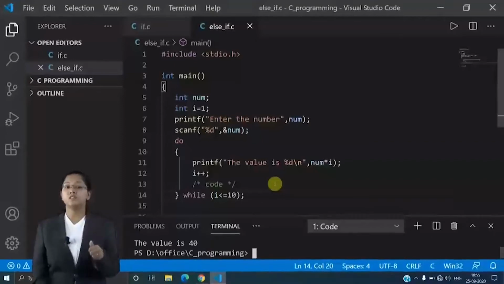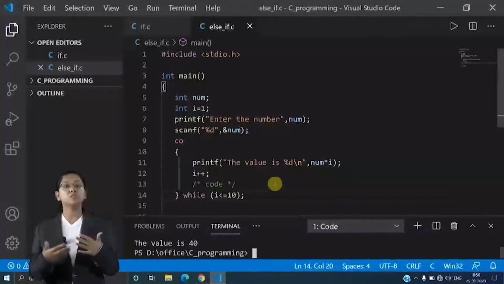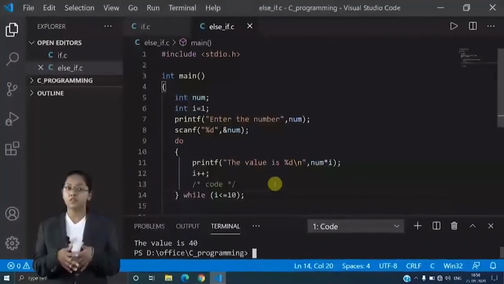Today in this session we have learned about while loop as well as do while loop. Okay. In the next session we are going to learn a bit more complicated loop, that is the for loop, which is used mainly in any programming language. Okay. So this was all for this session.